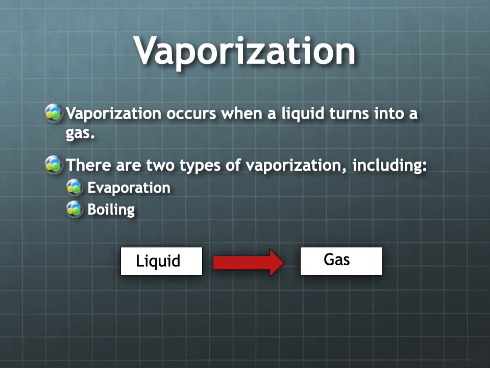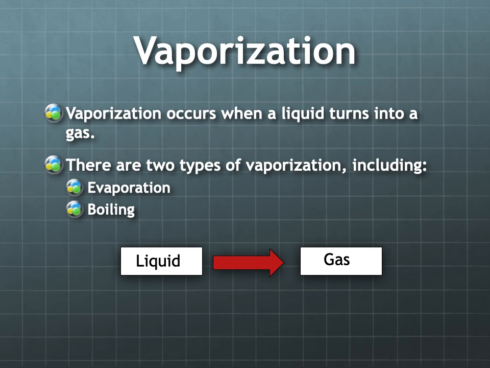If we pick apart this word, the first two syllables in vaporization are vapor. And that word vapor means the gaseous state of any substance. So anytime something is in its gaseous state, we can call that vapor. So the word itself tells us that the end product of this process will be a gas, that we're adding heat to something to change it into a gas or into vapor.